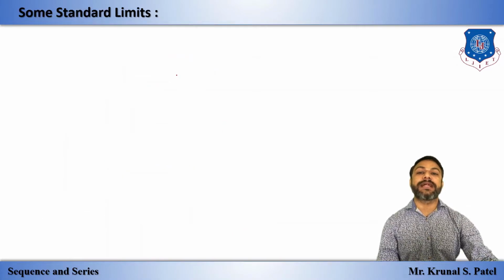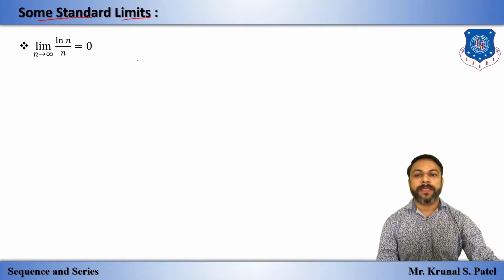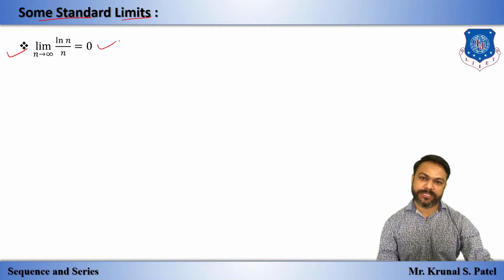Now we have some standard limits, which you also studied at school level. Number one: limit n tends to infinity of ln n / n is equal to 0.